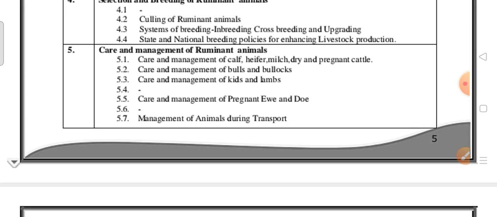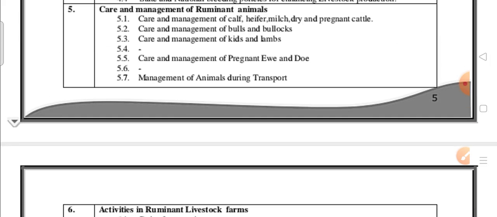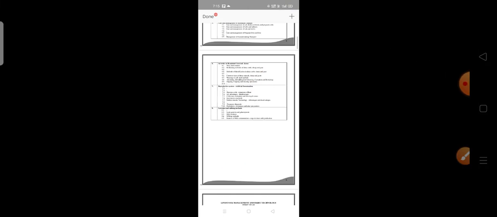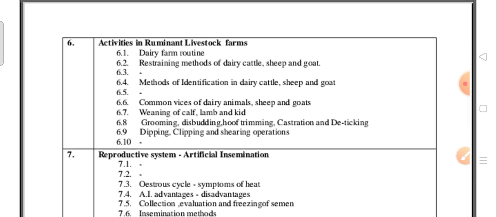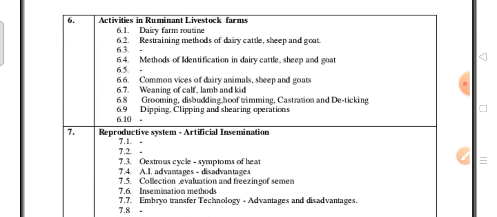I will provide the important questions as well as the 30% deleted content, not just the syllabus. I don't know much about this content, even though some of the students requested it, so that is the reason I am trying to provide it. I am not sure about this, but don't worry. You have to be a little bit thorough with the syllabus.